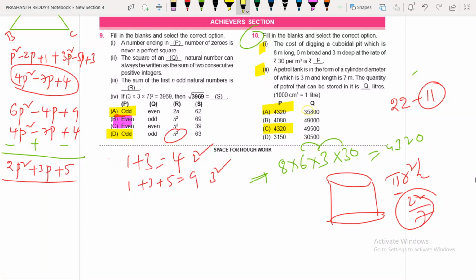So 358, is it divisible by 11? Observe here. 358 is not divisible by 11. Observe this one, 495. 11 4s are 44, 11 5s are 55. Yes, this number is divisible by 11. That is the reason the answer is the third option. C is the answer for this question. So I hope you understood. I explained it to you in a smart way.